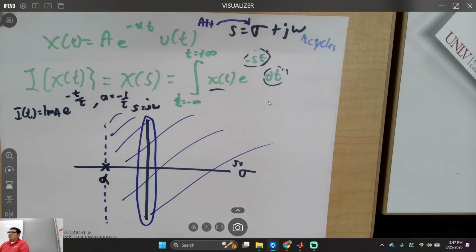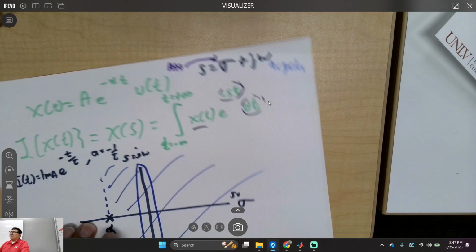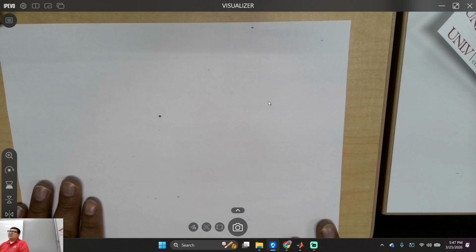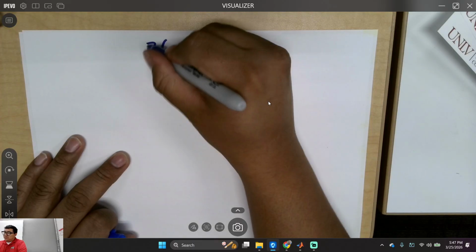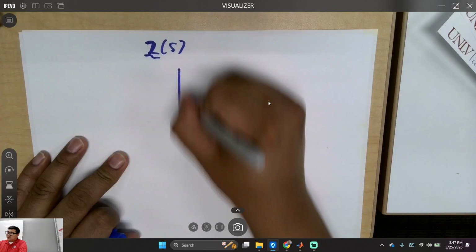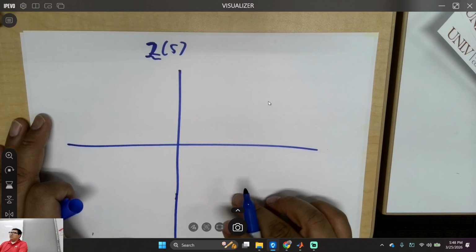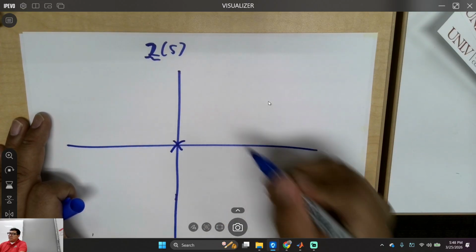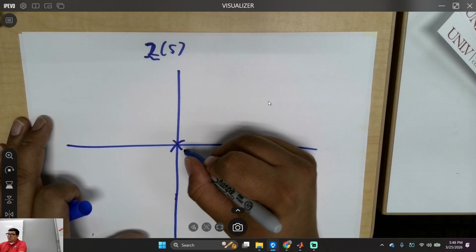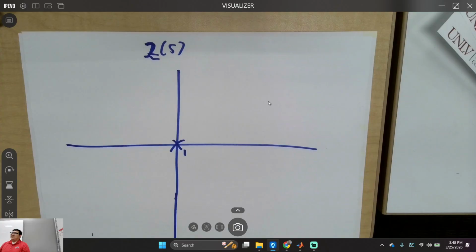Did he talk to you about how to draw on the Laplace transform or how to generate any signal from the Laplace transform? Did he teach you that? You want me to show you? If I were to do the following, okay? Let's do Laplace transform. That's a funny L. S. You guys know how to read this? And tell me about the frequencies. If I were to tell you right here, 1, what does this signal look like?